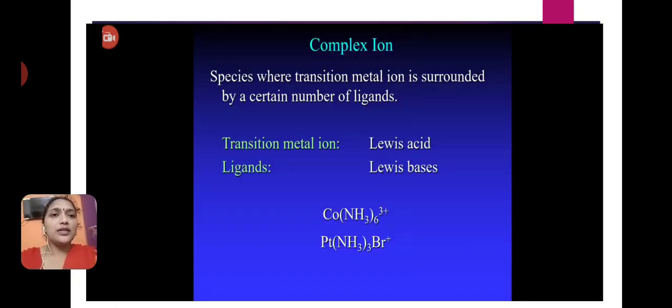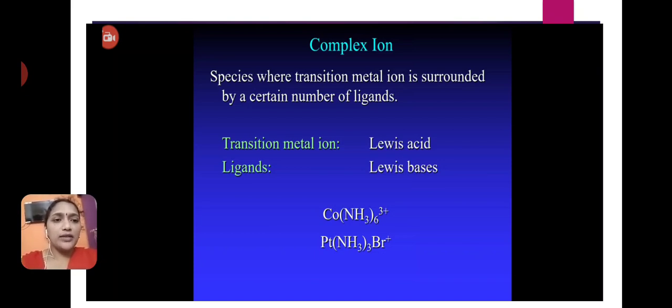A complex ion is a species where a transition metal ion is surrounded by a certain number of ligands. The transition metal ion acts as a Lewis acid, and the ligands act as Lewis bases.